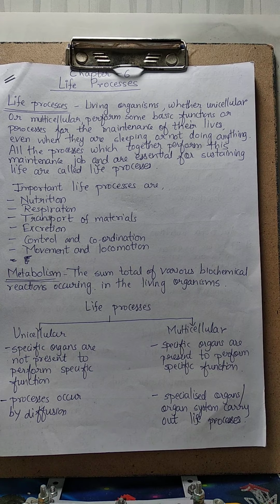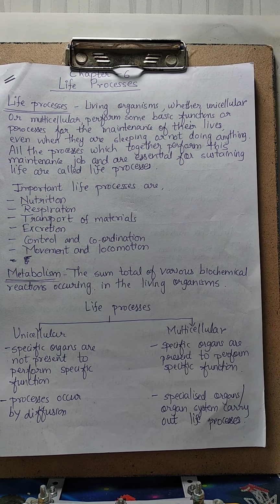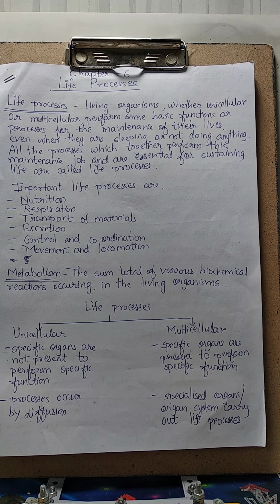Now, we know that because of the external environmental conditions, these basic structures which are called cells break down. Right? Just imagine if the cell breaks down or gets damaged, then what will happen? The tissue, which is a group of cells, will get damaged, then the organ will get damaged, then the organ system will get damaged, and the entire organism will no longer be alive.